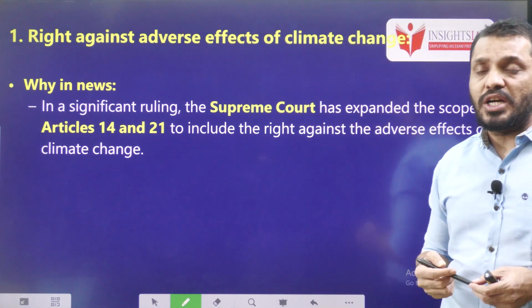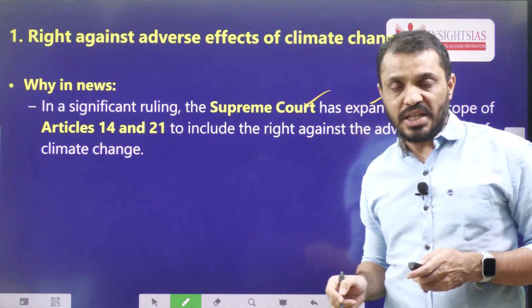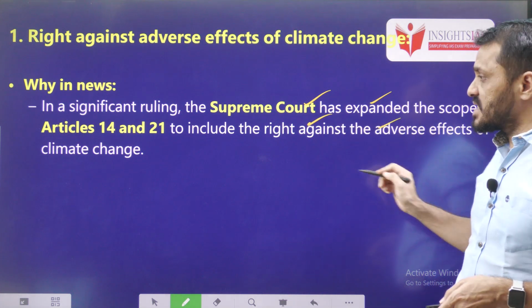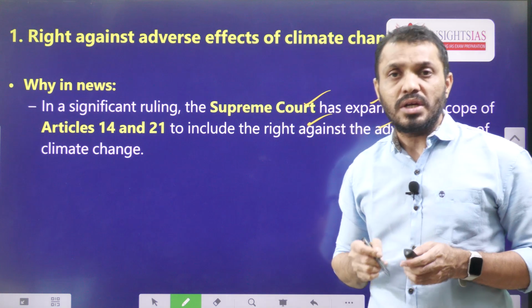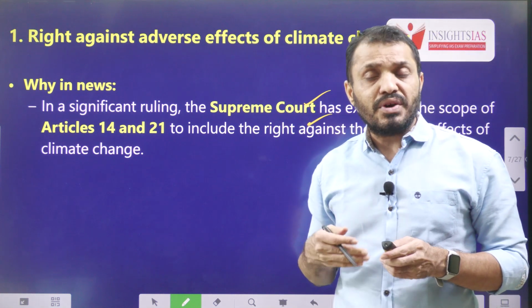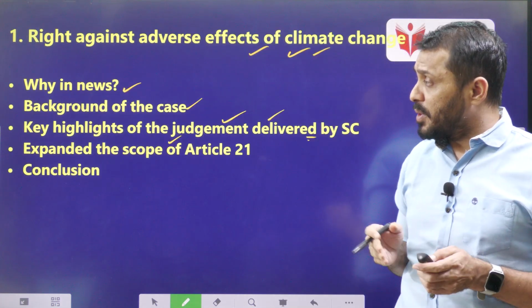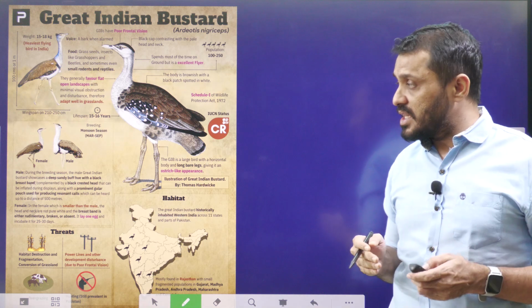Why is it in the news? Recently, in a significant ruling, the Supreme Court has expanded the scope of Article 14 and Article 21, and the Supreme Court held that the right against the adverse effect of climate change is also one of the fundamental rights. This is a Supreme Court judgment. Regarding this, first we will try to understand some basics. After that, we will discuss the particulars of this case. What is the main theme in this particular case and what is the Supreme Court judgment?